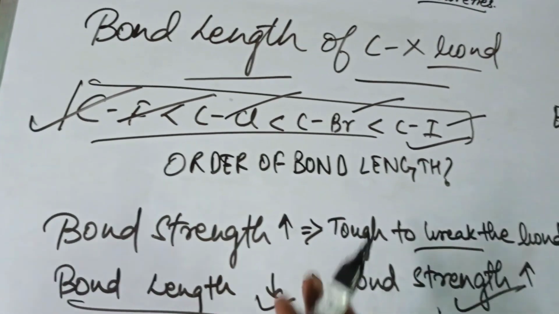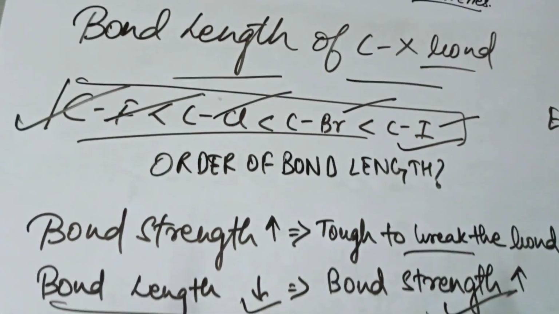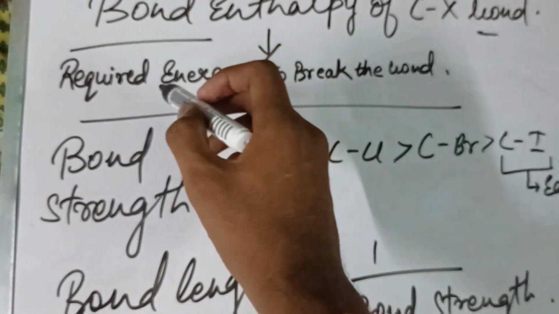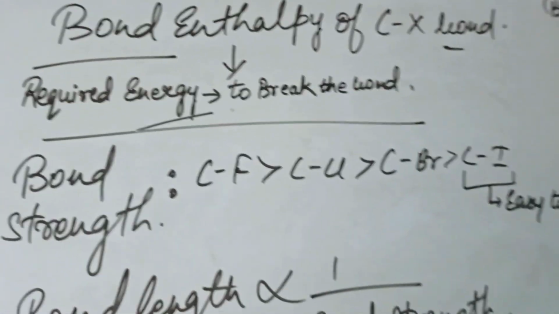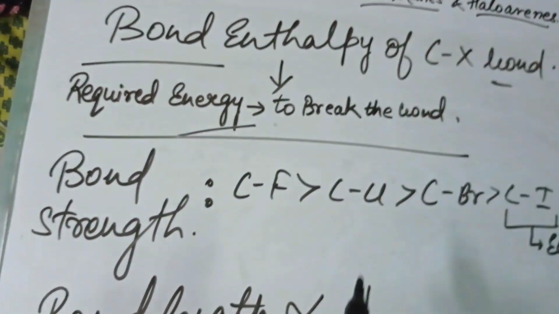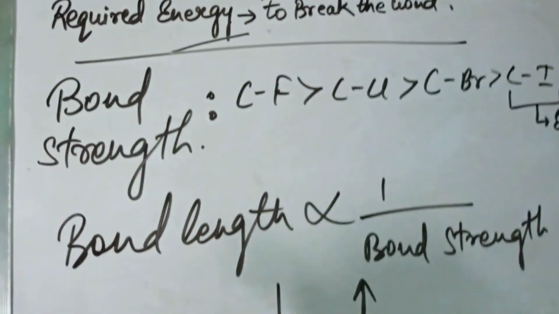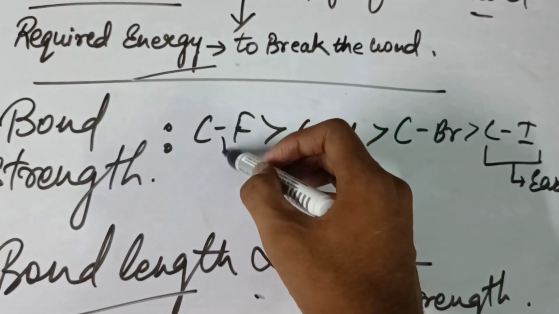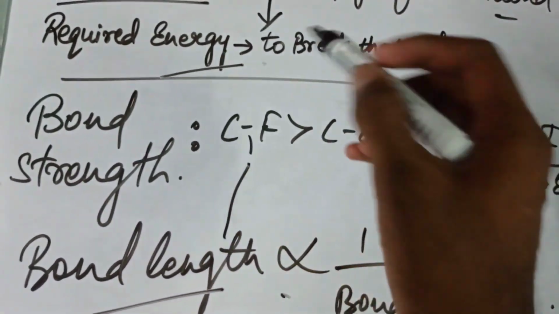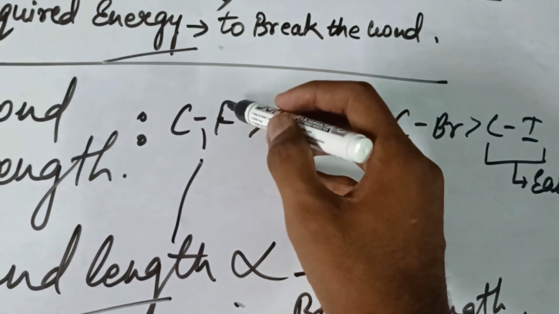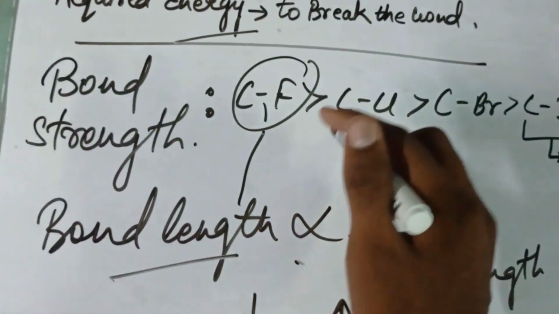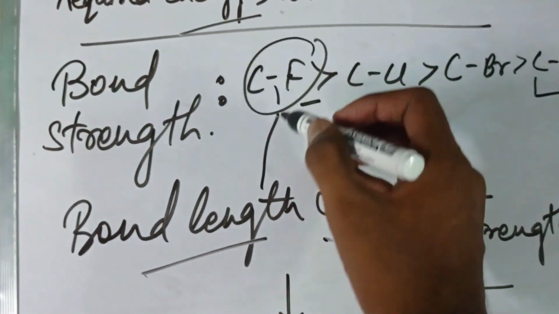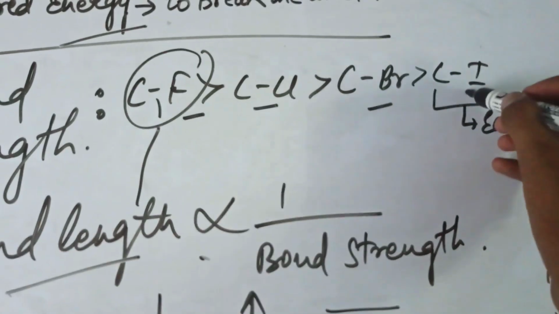Now we come to the next point, the bond enthalpy of the C–X bond. Bond enthalpy is the energy required to break the bond. I discussed that bond length is inversely proportional to bond strength. The bond length is very small in C–F, so the bond strength is high. So the bond strength is highest in C–F, then C–Cl, then C–Br and C–I.